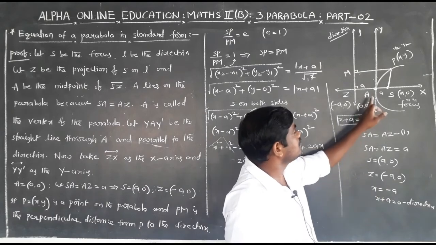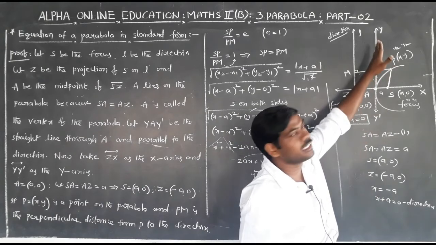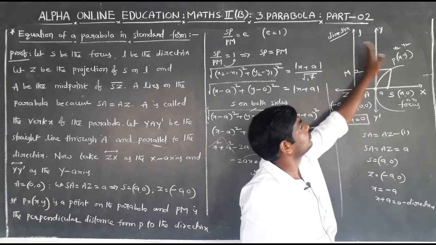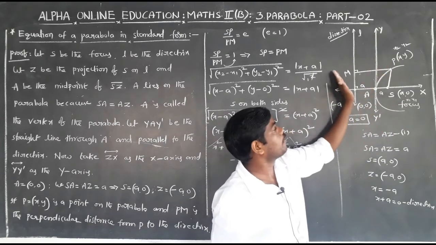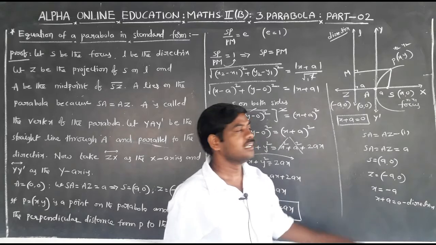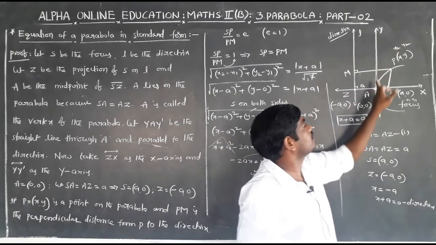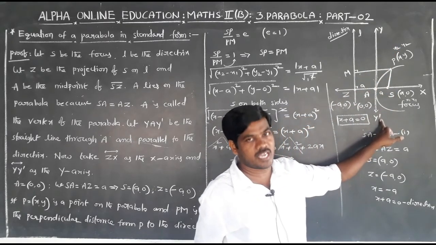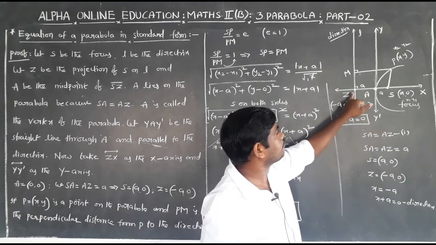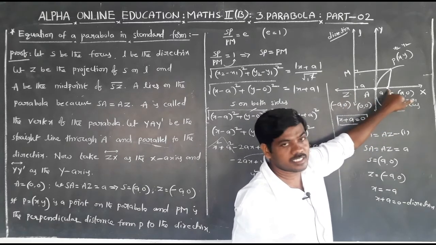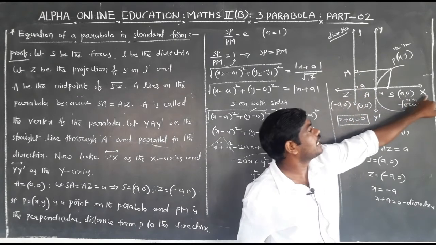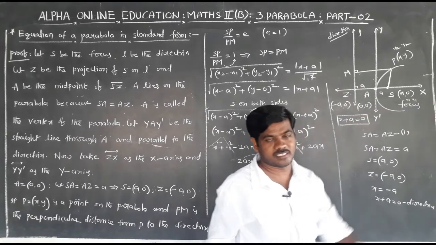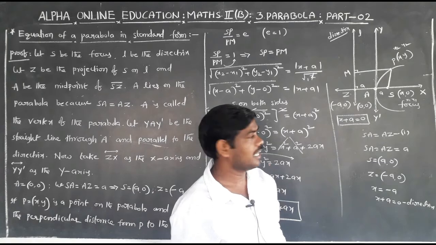A line passing through A and parallel to the directrix can be taken as the YA Y dash axis, the Y axis, and a line passing through Z and S and perpendicular to the directrix can be taken as the X axis.